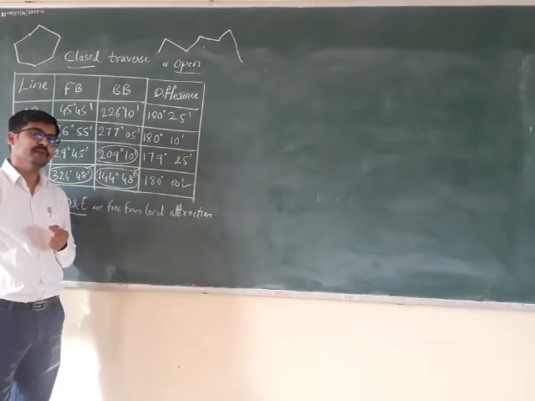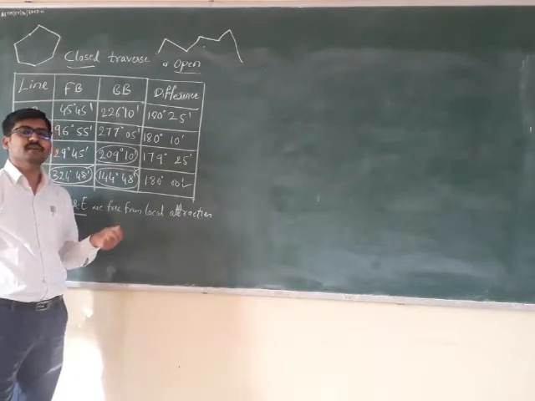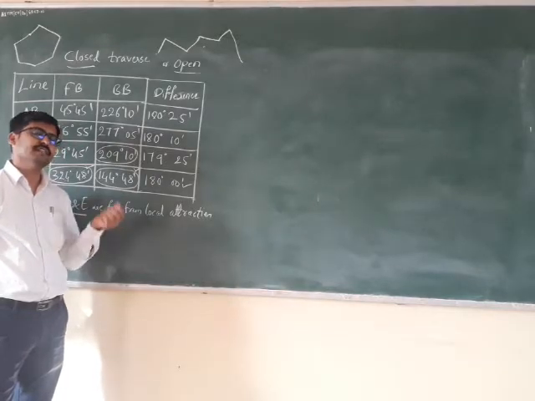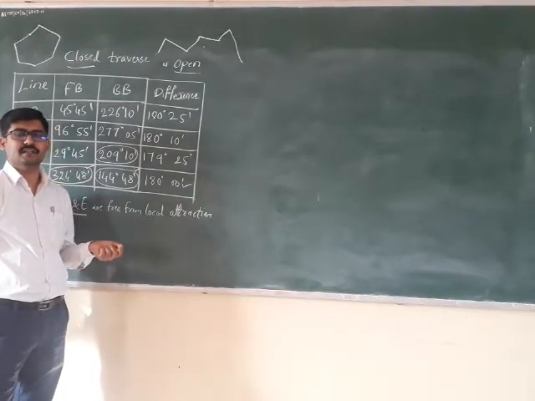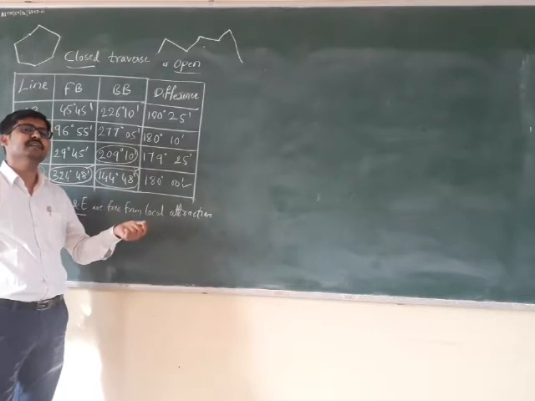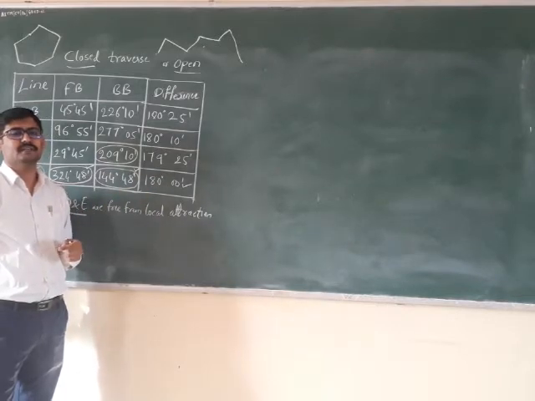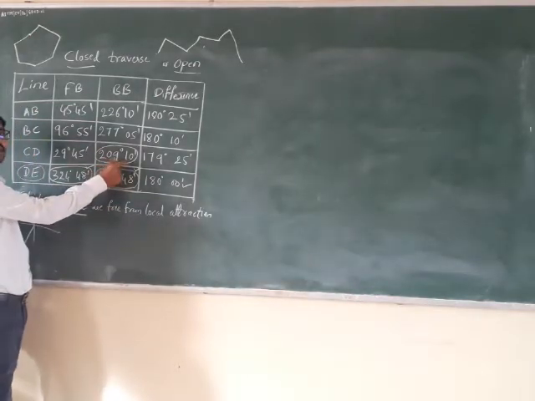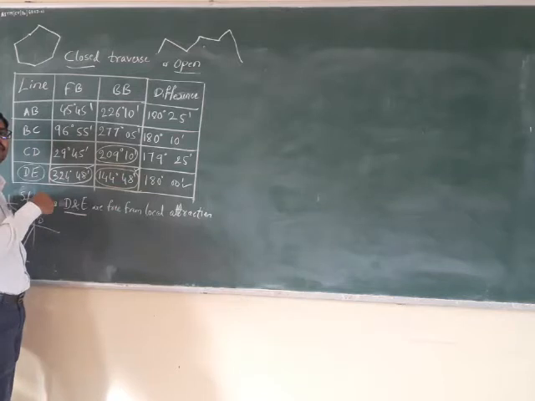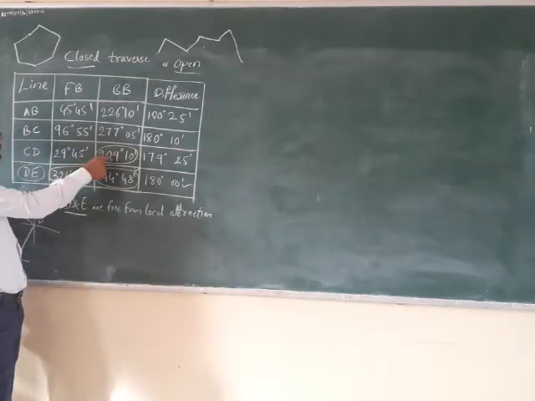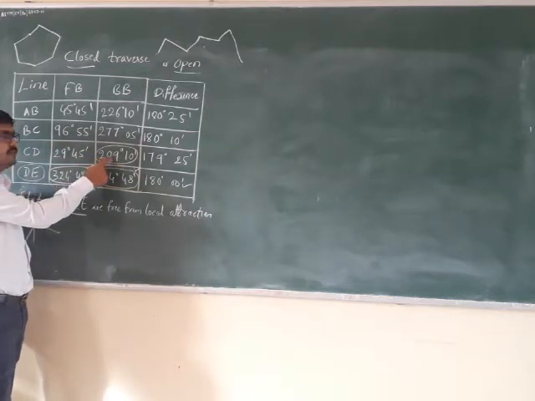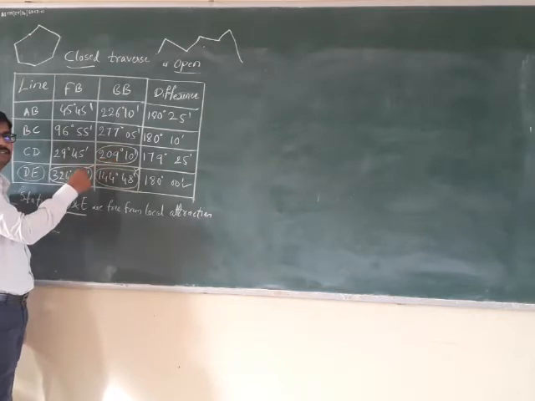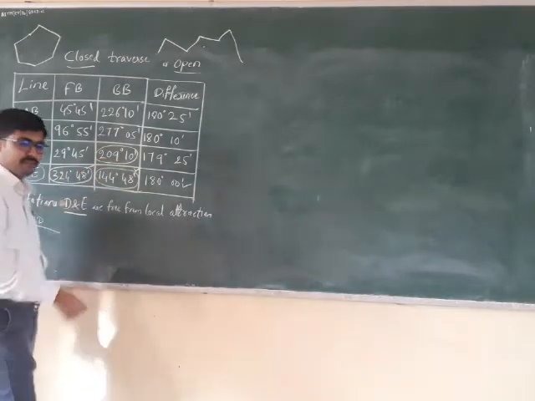So I have told you, if I have to find out back bearing of a line, see what is forward bearing. If forward bearing is less than 180 degree, add 180 degree. If forward bearing is more than 180 degree, then subtract 180 degree from that to get the back bearing of that. Now back bearing is 209 degree 10 minutes. Now if I have to find out forward bearing, then I have to check whether this is more than 180 or less than 180. Now look at this. This is more than 180 degree. So 209 degree 10 minutes minus 180 degree. So how much is that?